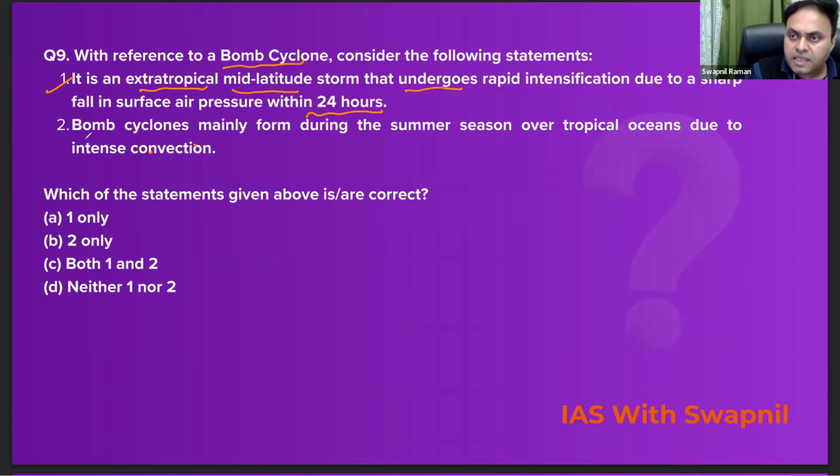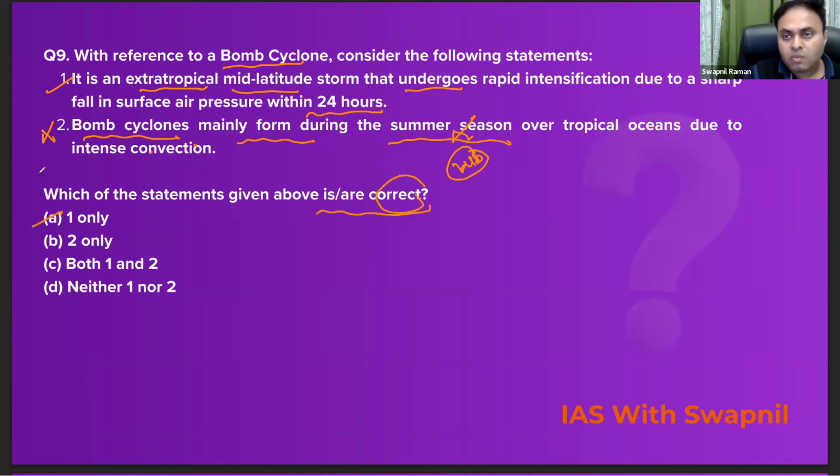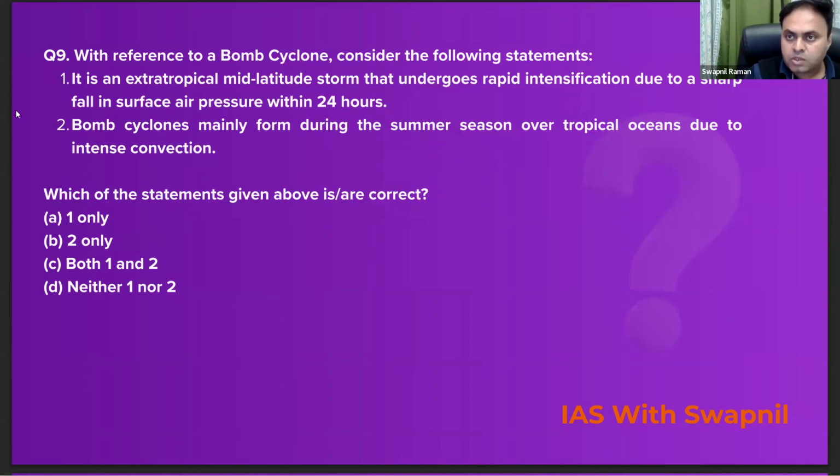So second statement says bomb cyclones mainly form during the summer season. No, that's not correct. They are mainly formed during the winter season and not the summer season, right? So second statement is incorrect here. Question is which of these statements given above is/are correct? So correct answer would be A for Ahmedabad, one and one only, right? So look at the explanation part why we picked up this question.